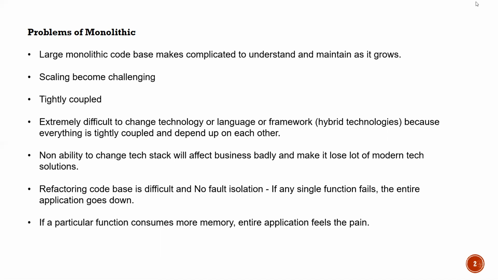So you can see here, with only a single function, assume the function is related to offers, which has nothing to do with other services, even other services will be impacted with that kind of approach. And these are the problems with monolithic architecture. Now let's see why we need to go for microservices.